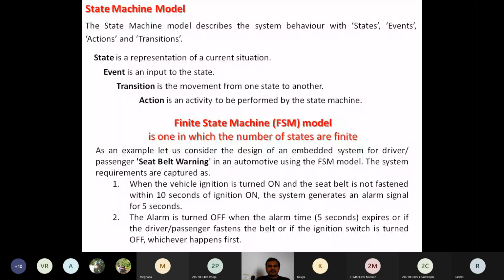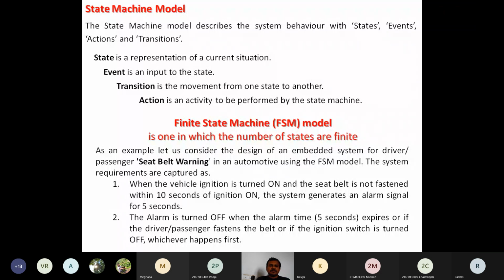So once the ignition is on, the system is going to wait for 10 seconds for the next process. After the waiting period of 10 seconds, if the event occurs that the seat belt is not fastened, the system has to generate the alarm signal for 5 seconds.